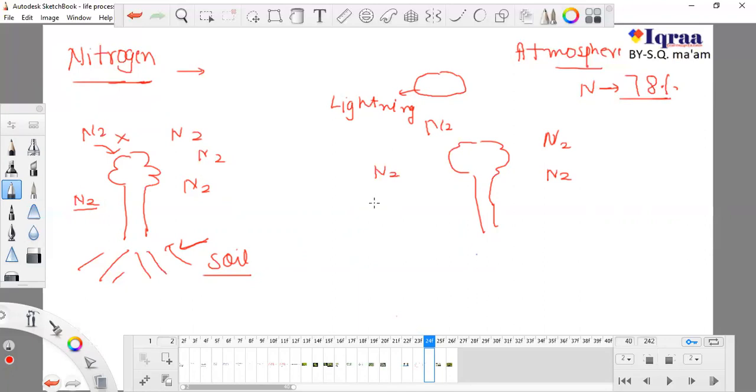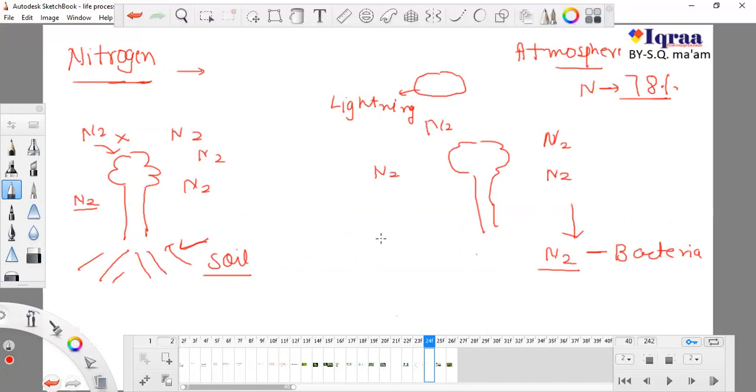As there is lightning, the nitrogen comes down when there is rain and when there is lightning. So this nitrogen comes down, and some bacteria are present in soil. Now this nitrogen is present in soil because due to lightning and rain, it comes down.